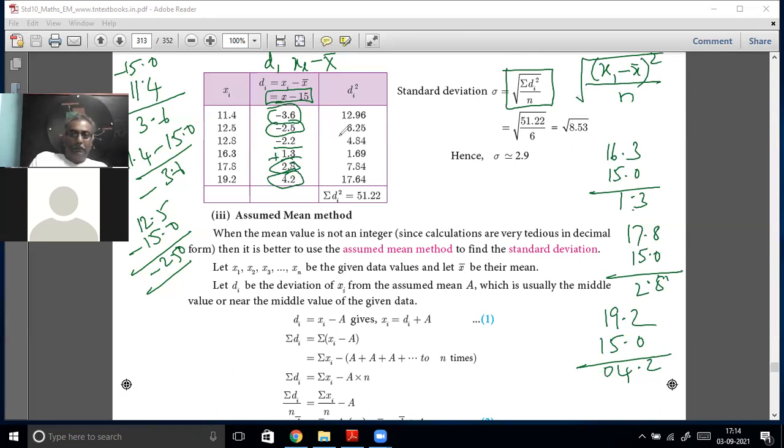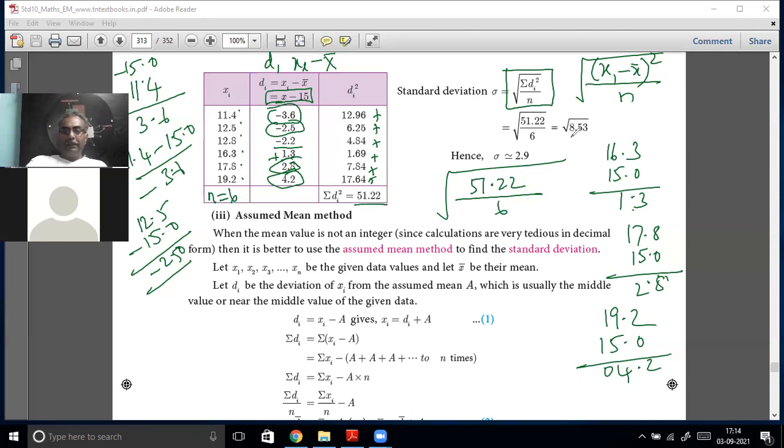Now you got d_i squared. You keep adding all of that. You get sigma d_i squared. Sigma d_i squared is equal to, you add up on the calculator, we won't waste time on that, 51.22. Okay, 51.22. N is 1, 2, 3, 4, 5, 6. N is equal to 6. So 51.22 by 6, the whole root. That's all. So 51.22 by 6 is 8.53.